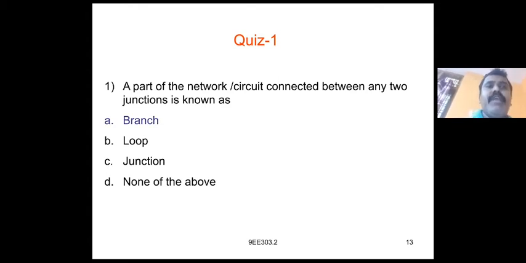So first we can study the quiz. One: a part of the network or a circuit connected between any two junctions is known as branch, loop, junction, or none of the above. That is the branch.